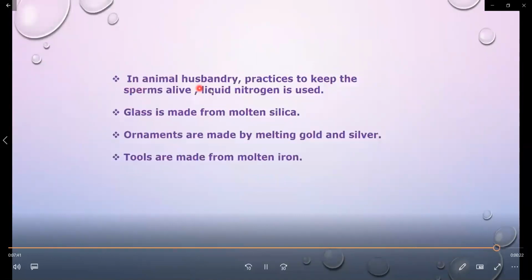In animal husbandry practices, to keep the sperms alive, liquid nitrogen is used. Glass is made from molten silica. Ornaments are made by melting gold and silver. Tools are made from molten iron.